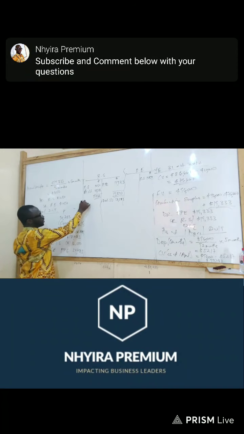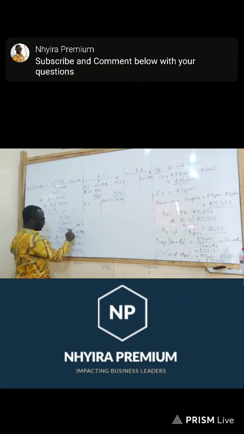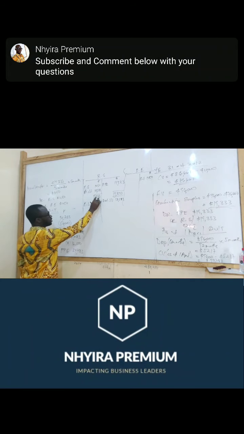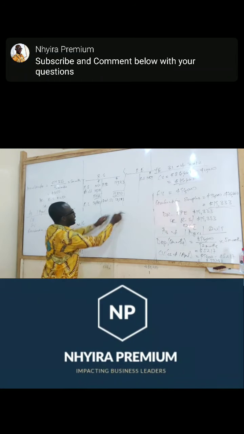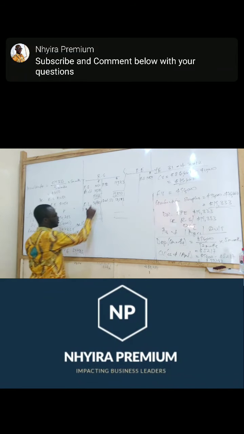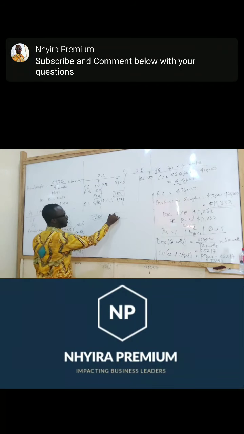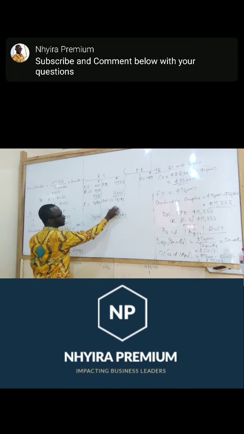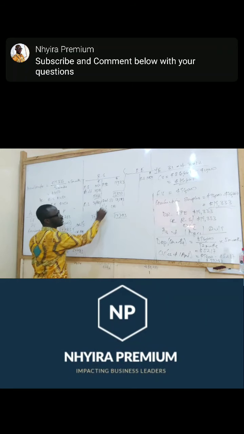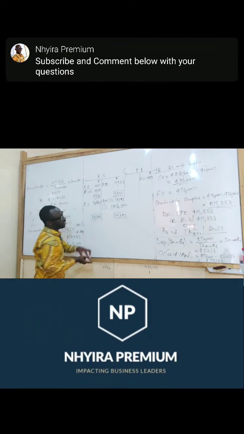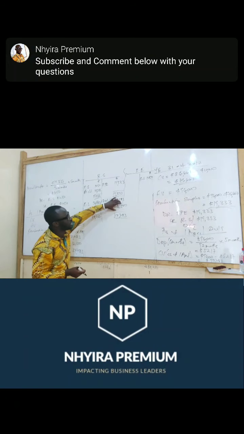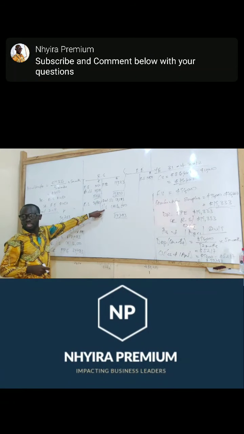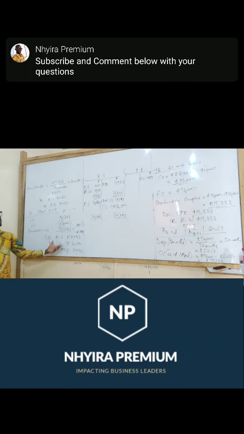Then this revaluation loss of the total 34,783 will be brought here. Then we balance this account. 34,783. The balancing figure is here. That will go to where? 16,500. Do you get it? So this balancing figure is on the credit side. It will go to the debit side of what? The income statement. So that's the idea about that.